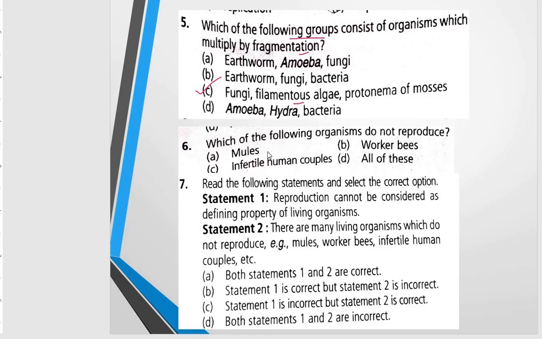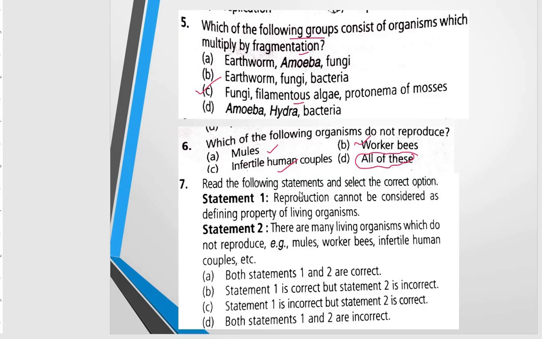So mules, worker bees, and infertile human couples, all three are not able to reproduce. So the correct option will be D.